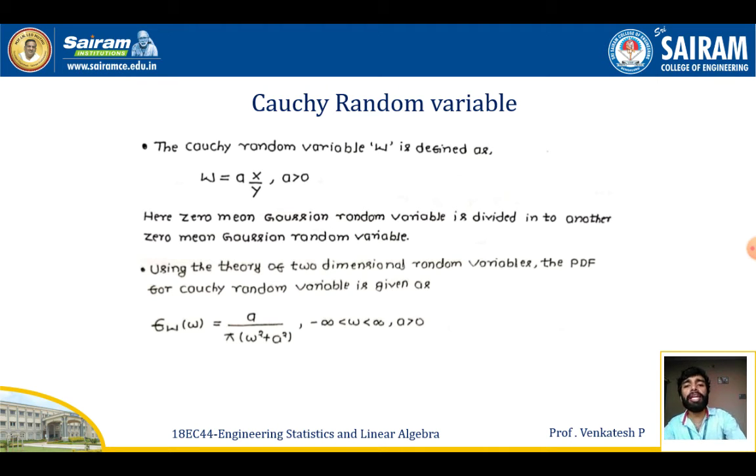So here a zero mean Gaussian random variable is divided by another zero mean Gaussian random variable, as I told you. Now from the theory of two-dimensional random variables, the PDF of the Cauchy random variable is given as follows. f of w is equal to a divided by pi into w square plus a square, with the range of w being minus infinity less than w less than infinity, with a greater than 0.